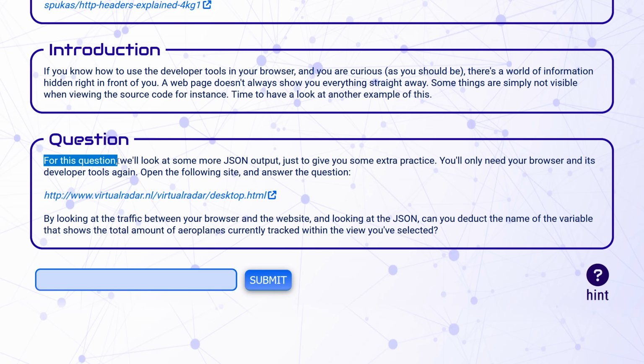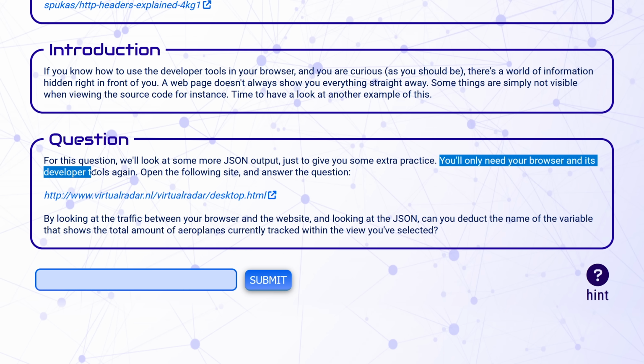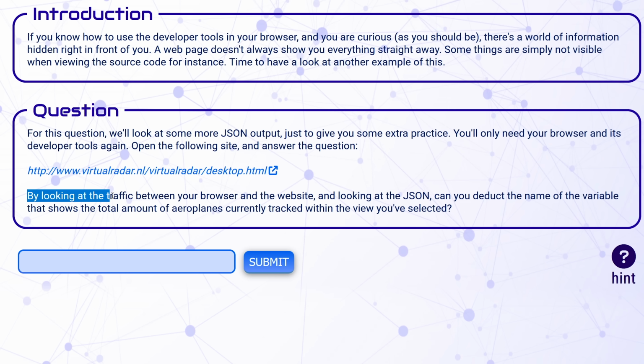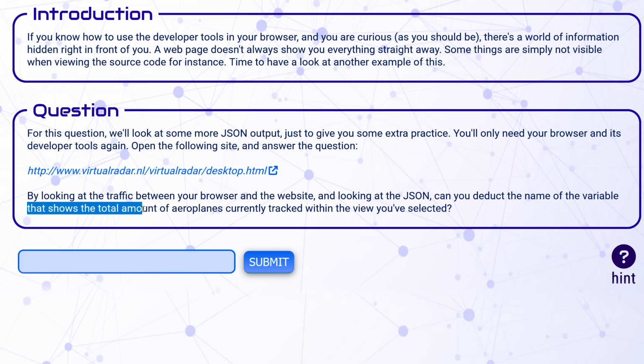Number 9. For this question, we'll look at some more JSON output just to give you some extra practice. You'll only need your browser and its developer tools again. Open the following site and answer the question. By looking at the traffic between your browser and the website and looking at the JSON, can you deduce the name of the variable that shows the total amount of airplanes currently tracked within the view you selected?